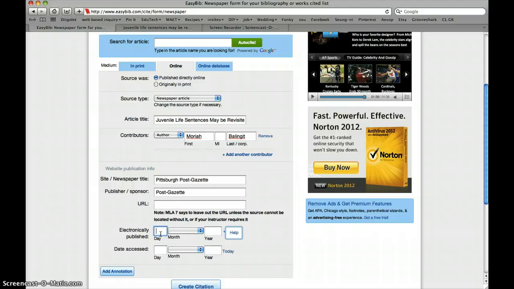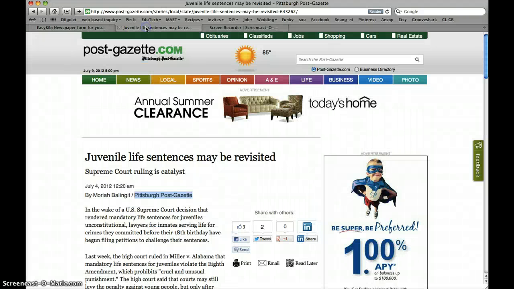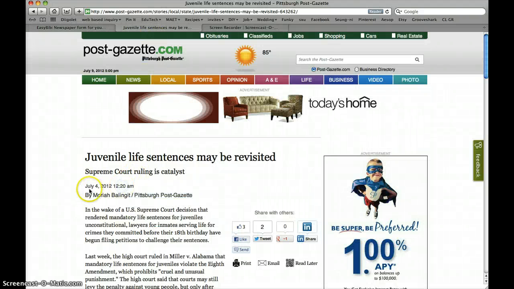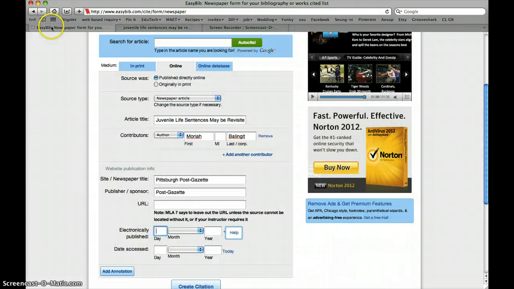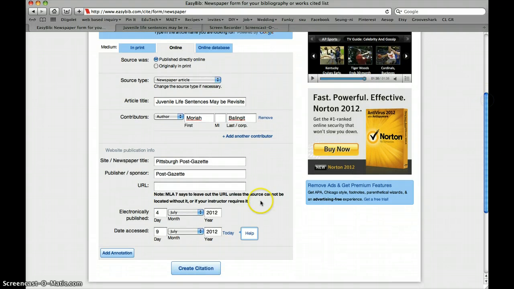Alright, so let's look at when it was electronically published. Again, July 4th, 2012. So let's go back here. July 4th, 2012. Then date accessed. I'm going to go with today's date and do that. Now, this is all complete. Do not forget to click Create Citation.